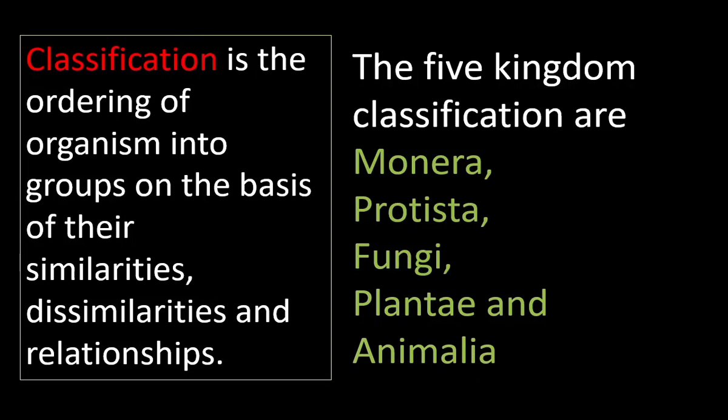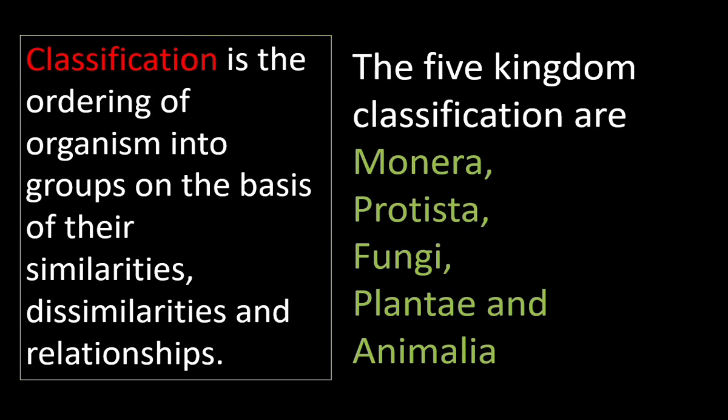In each kingdom, the organisms are grouped based on their similar characters and dissimilar characters. Organisms having similar characters are grouped together, and the organisms having dissimilar characters are kept in separate groups.